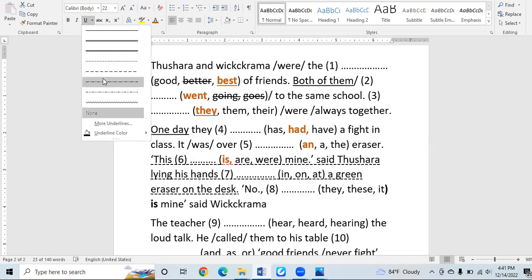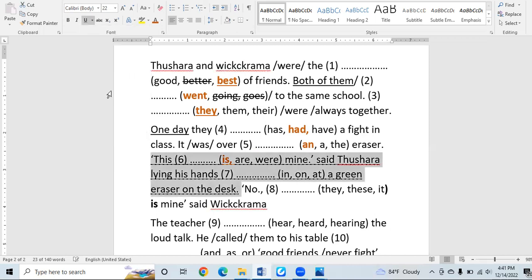Okay, now let's see. I'll highlight like this. Now you can see the highlighted sentence. From this up to the desk, the sentence has led. Now we found out the answer for "this is mine," said Tushara. This is direct speech: "This is mine," said Tushara. You might know about direct and indirect speech. "Lying his hand," said Tushara, the sentence is over.